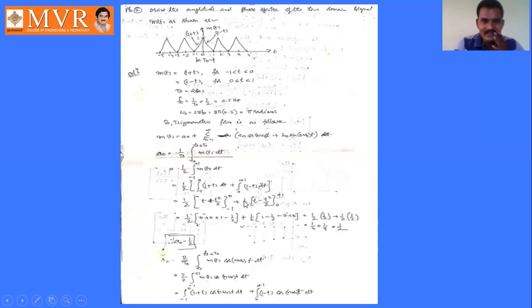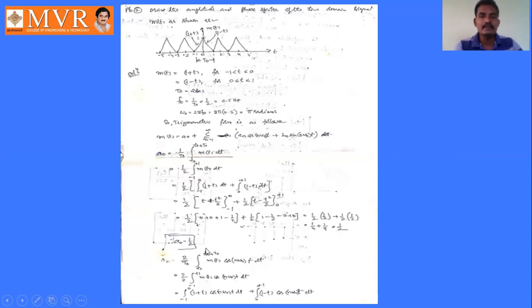By substituting these values in these expressions, we will get the value of a naught as 1 by 2. Okay, a naught value is 1 by 2.